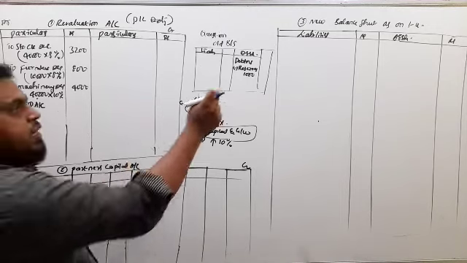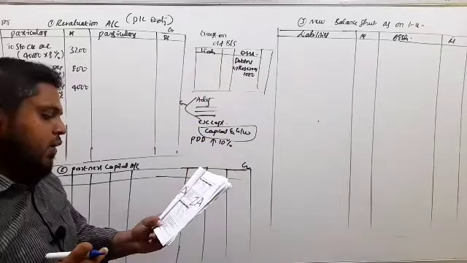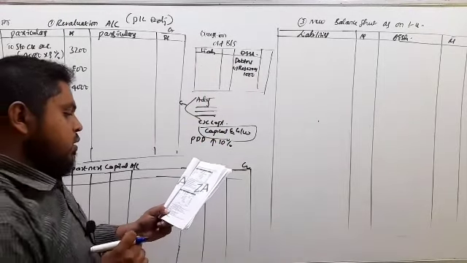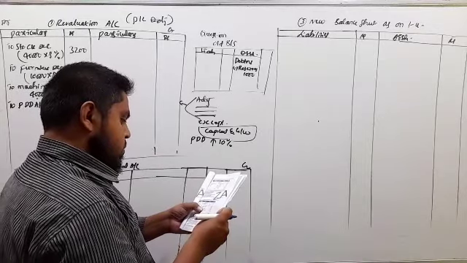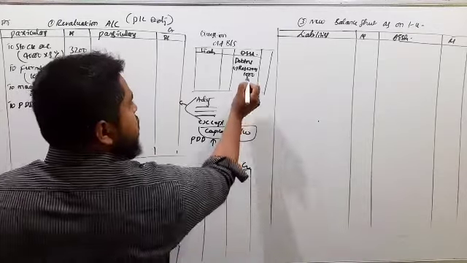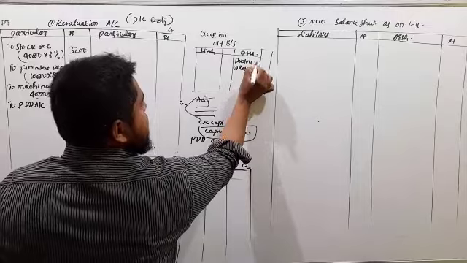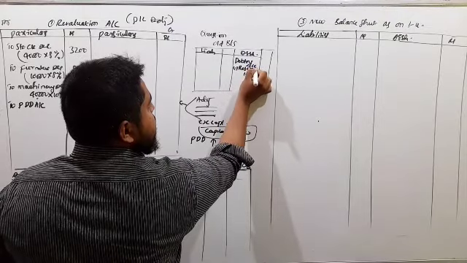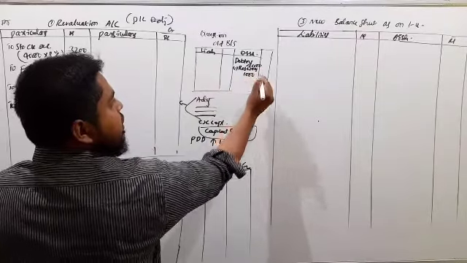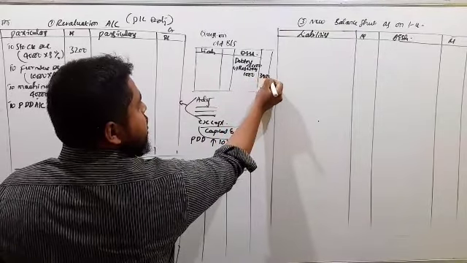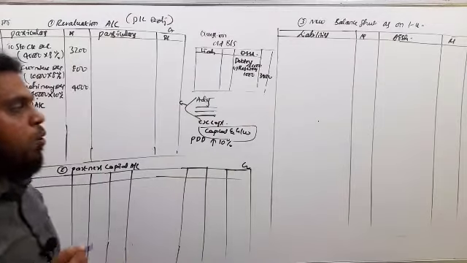So in the balance sheet, the debtors amount, 40,000 he has given. So minus reserves 1,000. So this is 39,000. So this is what he has given in the old balance sheet.